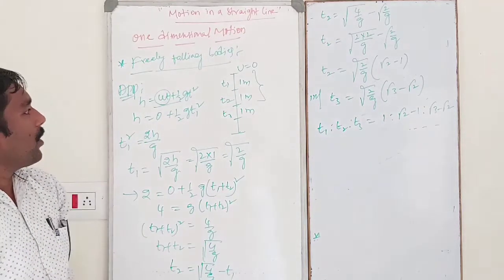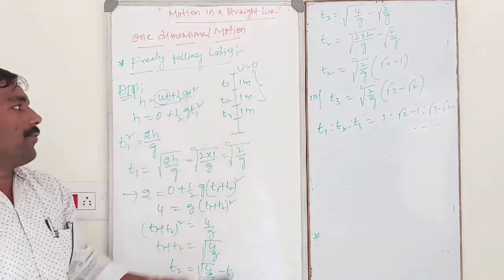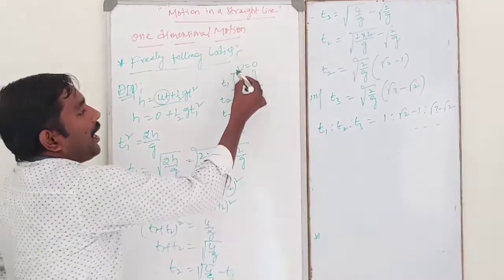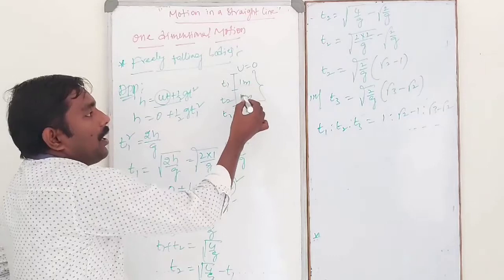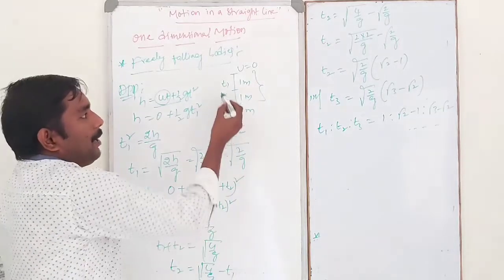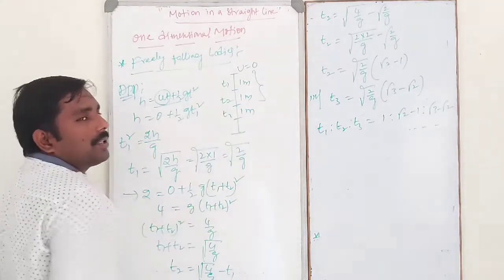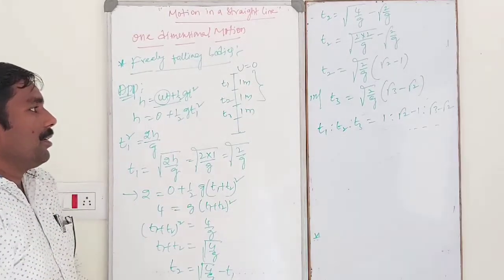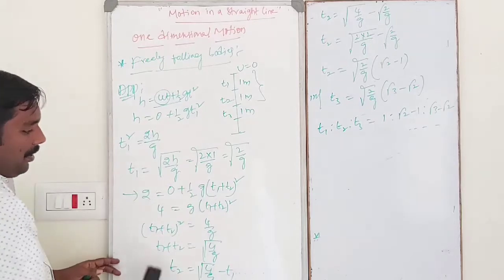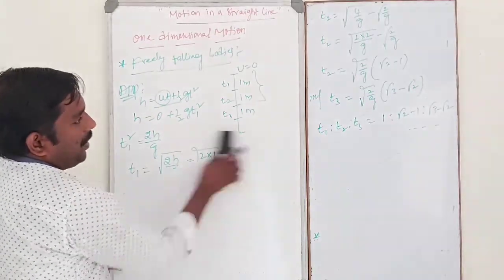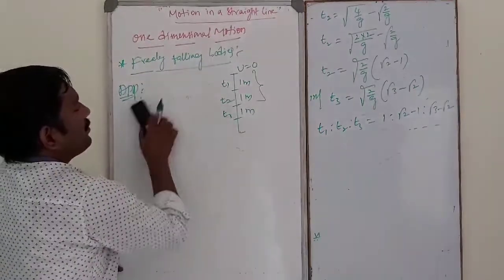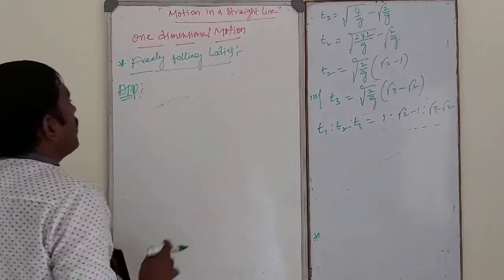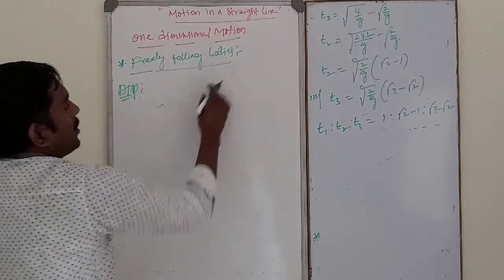This is one more application in case of a freely falling body. A body covers equal distances in time intervals of T1, T2, T3. Then what is the relation between T1, T2, T3? Like this. Next, I will go for one more application in case of a freely falling body. So, next application.